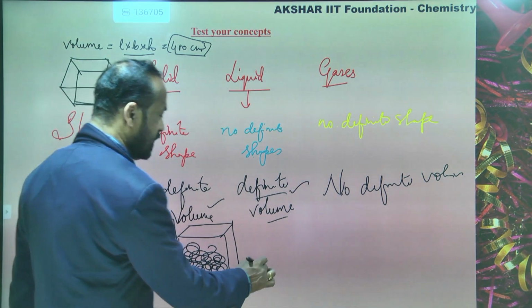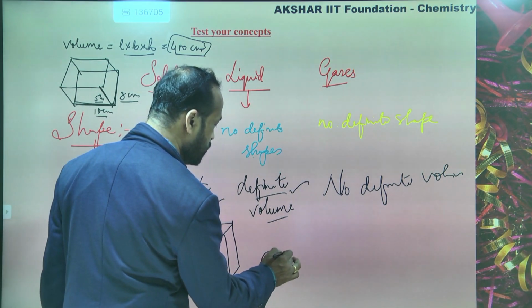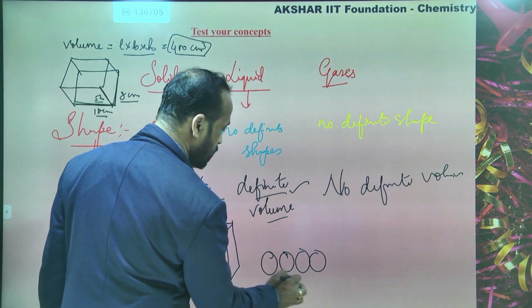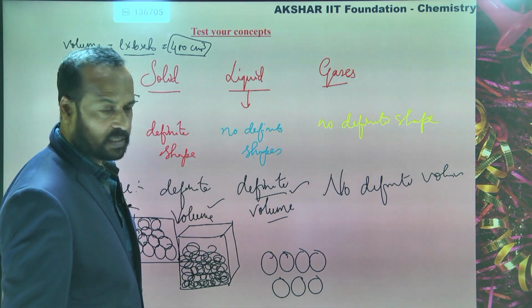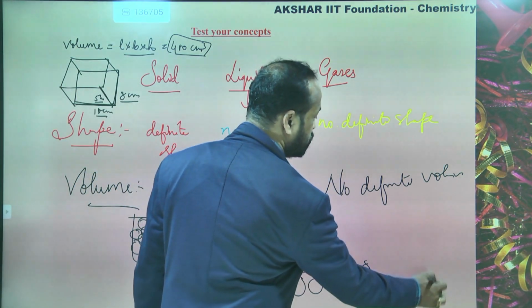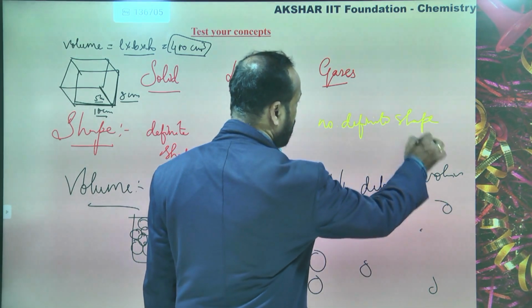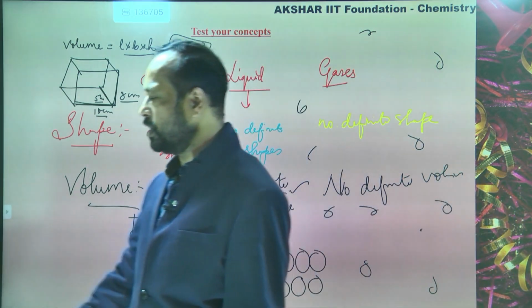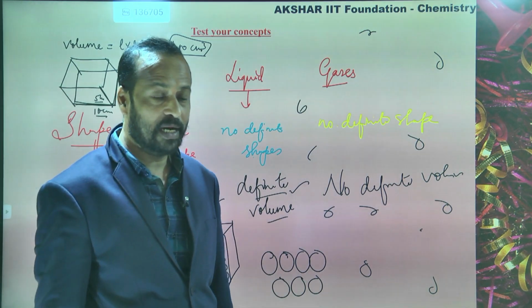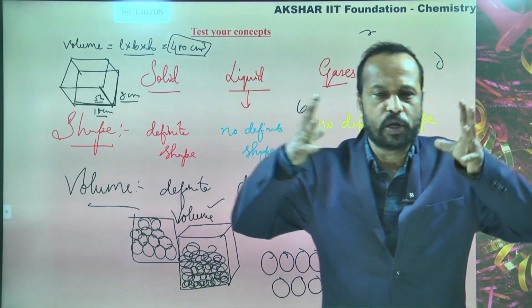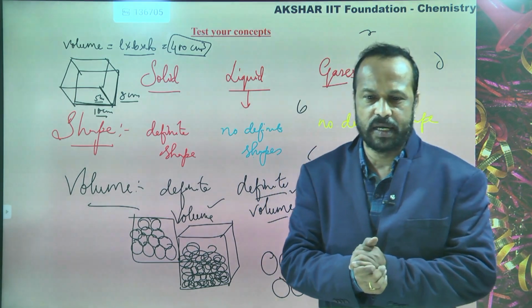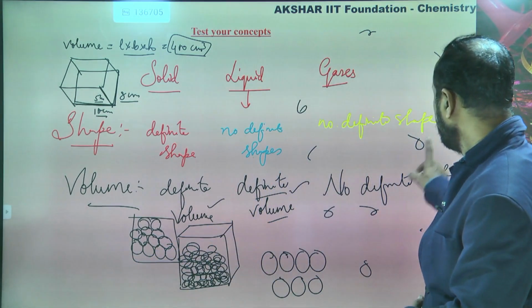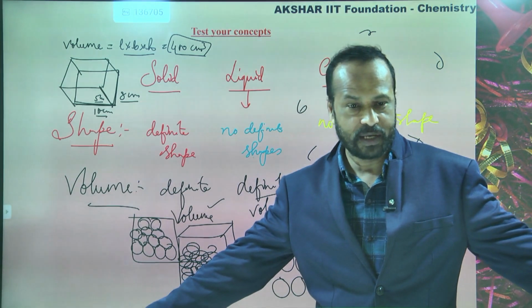But in liquids, what happens? Liquids are packed with molecules but loosely packed. But when you come to gases, the gas molecules are very far from each other. So when you see the packing of the particles, in solids the molecules are very closely, tightly packed with each other, in liquids they are loosely packed, and in gases they are far apart. Is this clear?